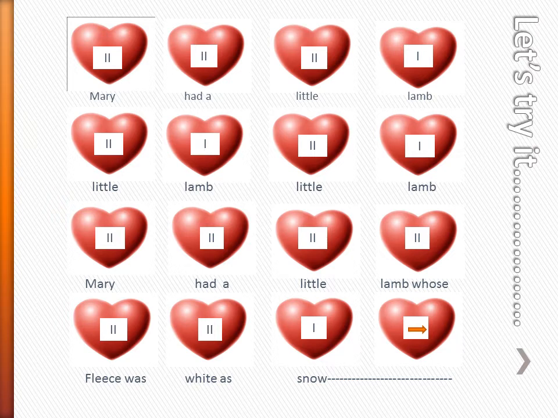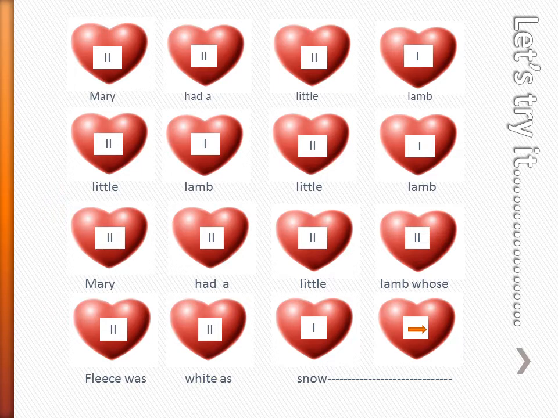Now we're going to take that same poem we did earlier, Mary Had a Little Lamb, and we're going to clap the rhythm instead of the steady beat. So the rhythm is the words we're going to say. The clapping is going to mirror the words. Let's try it. Here's our steady beat. This time, clap the words.